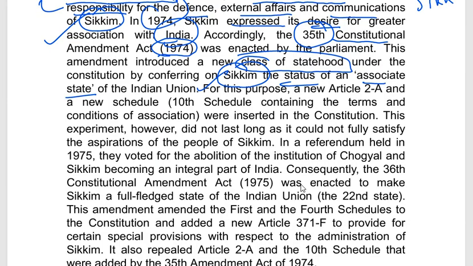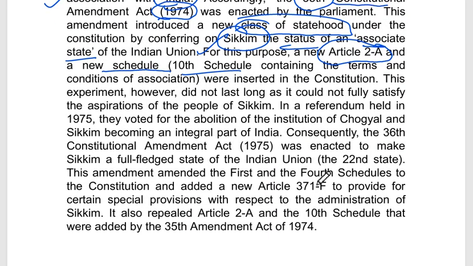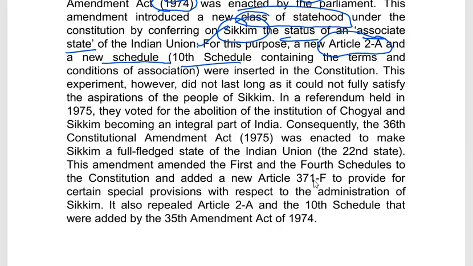And for this purpose, the Indian Parliament added a new article, Article 2A, and added a new schedule, the 10th Schedule, to the Indian Constitution. But later, in a referendum held in 1975, the people of Sikkim voted for the abolition of the associate status, and they demanded the abolition of the institution of the princely state and the institution of the Chogyal dynasty, and Sikkim wanted to become an integral part of India.